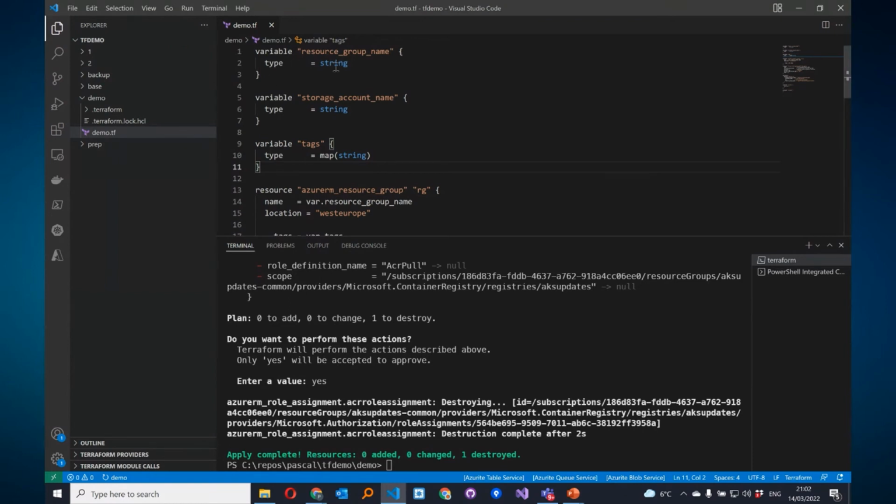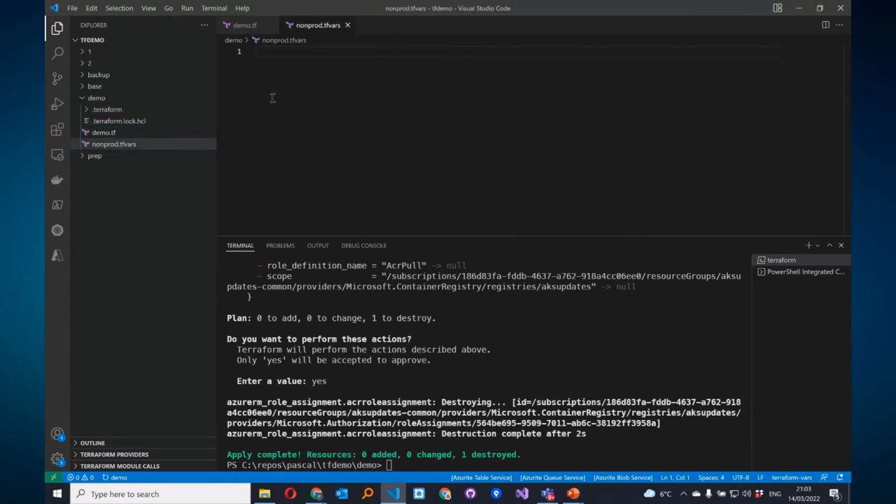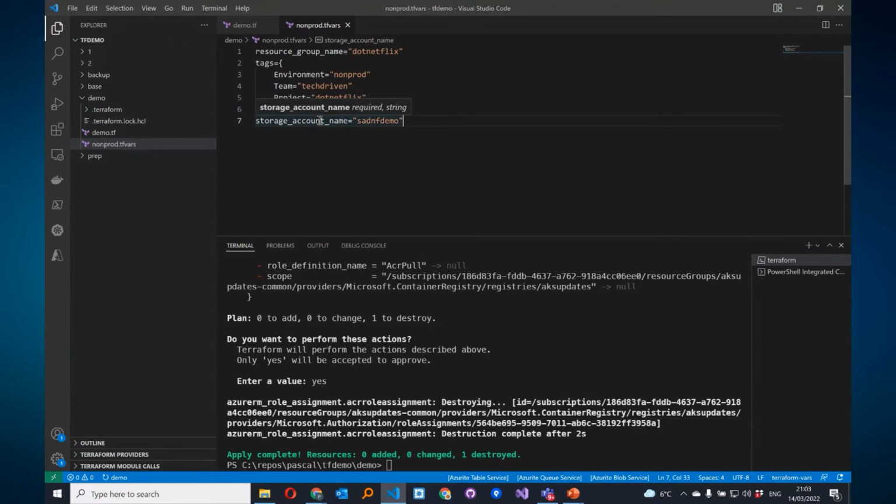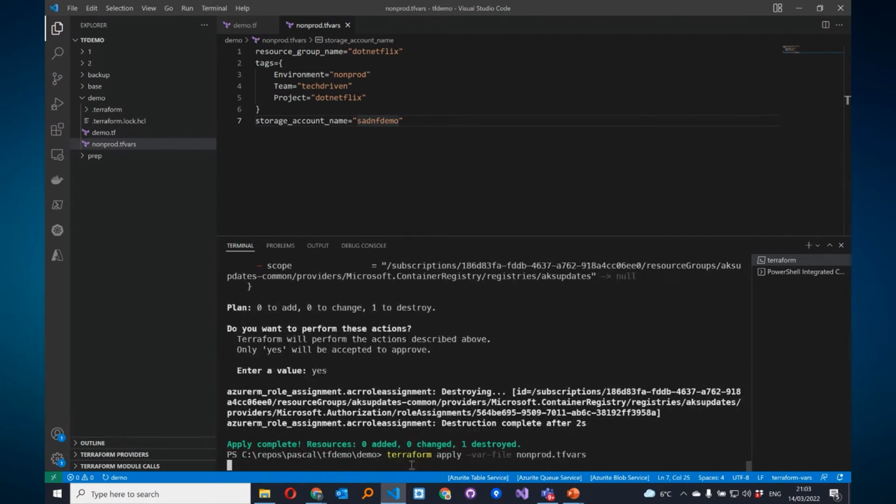So now we have added the variables, but we need to pass the values. So if we are going to add, let's say, nonprod.tfvars, and we have the values here. So this is our environment-specific values file now, and we can pass this to our template. We do it like this. And yeah, again, we will not have any change when we apply this because the values are exactly the same.